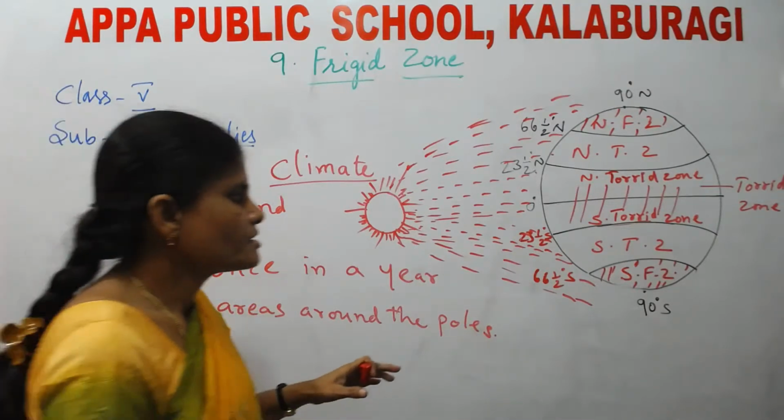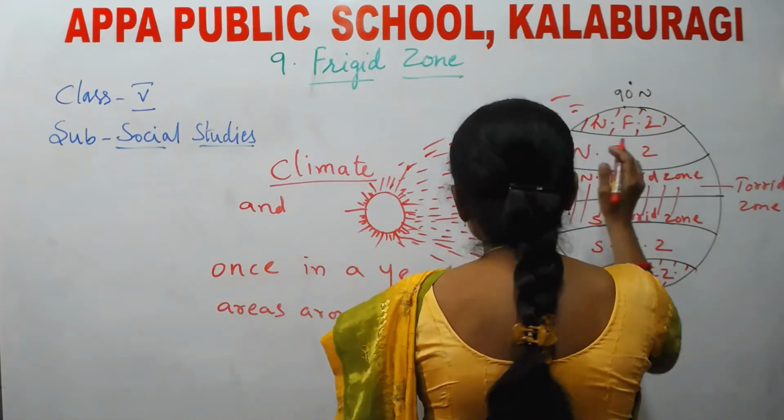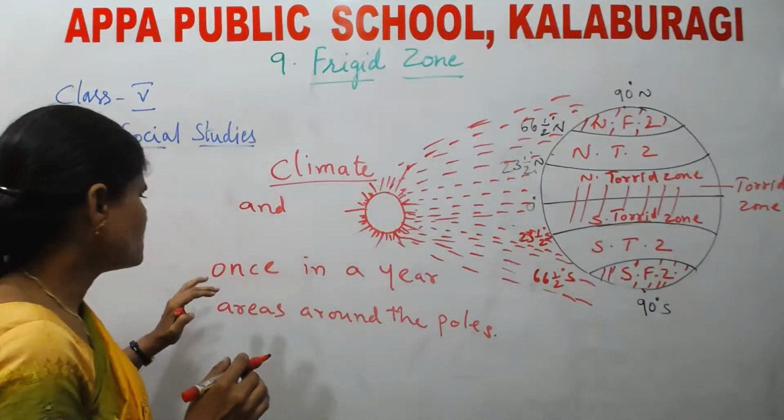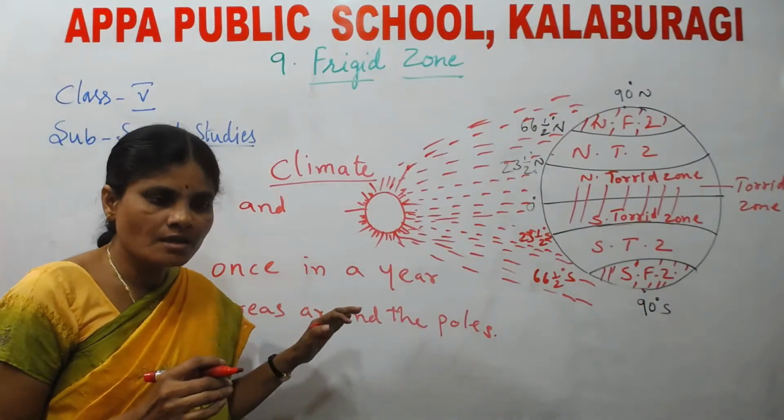Okay, these are the poles now. This is the North Pole, this is the South Pole. The areas around the poles, there the sun rises and sets only once in a year.